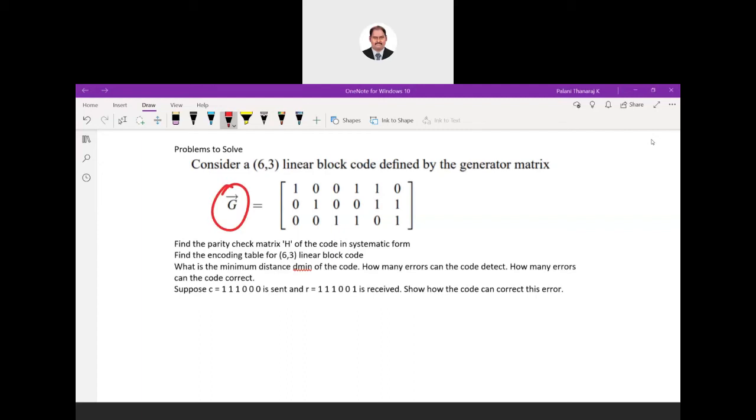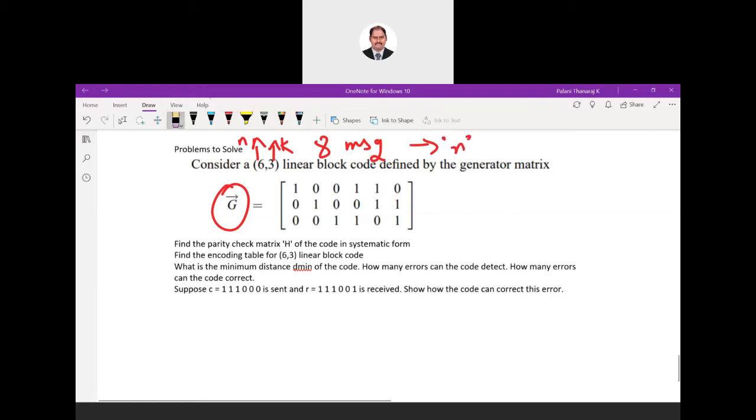What is n? n is 6. What is 3? k. How many message bits will we have? 2 per 3, so 8 message bits, message data. And each code word is of length n. This part you have to understand.